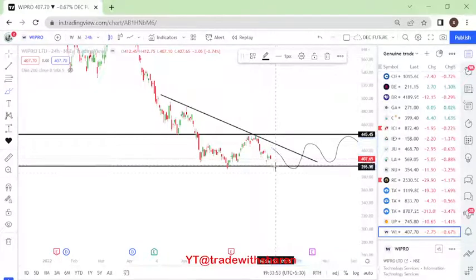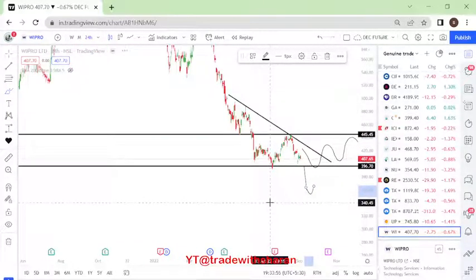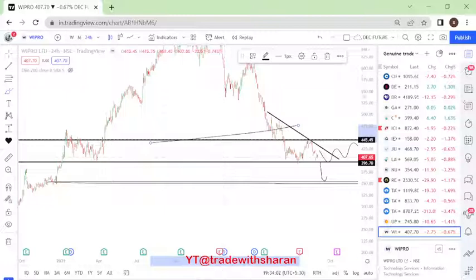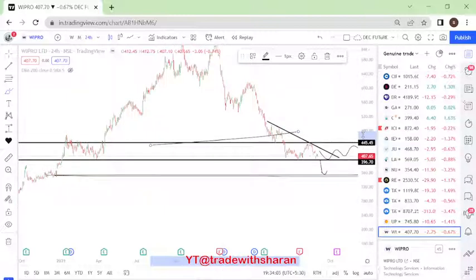Currently at 397, if it breaks, then we will have to see how much further it falls. We might get to see 360 levels. This is about Wipro. I hope you have enjoyed this session. There were a lot of stocks, so I had to limit my analysis.